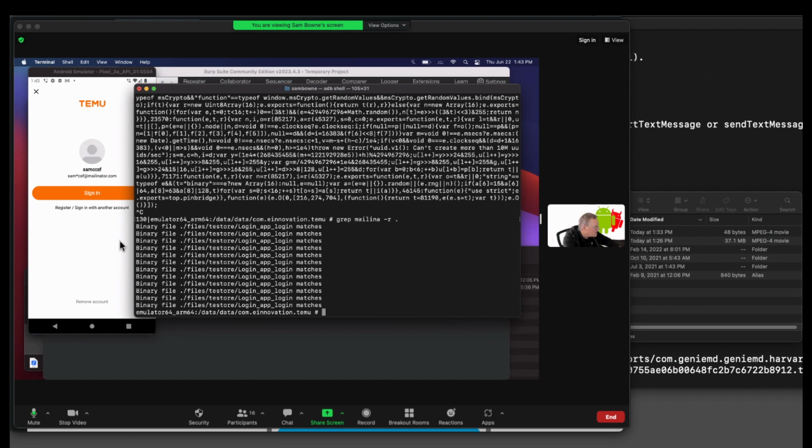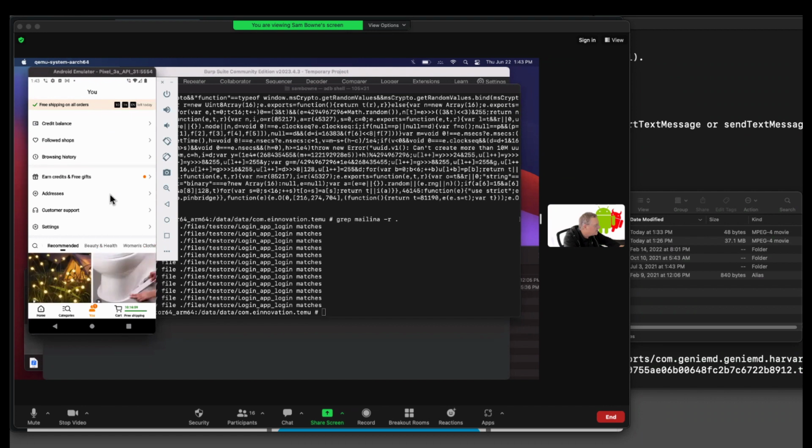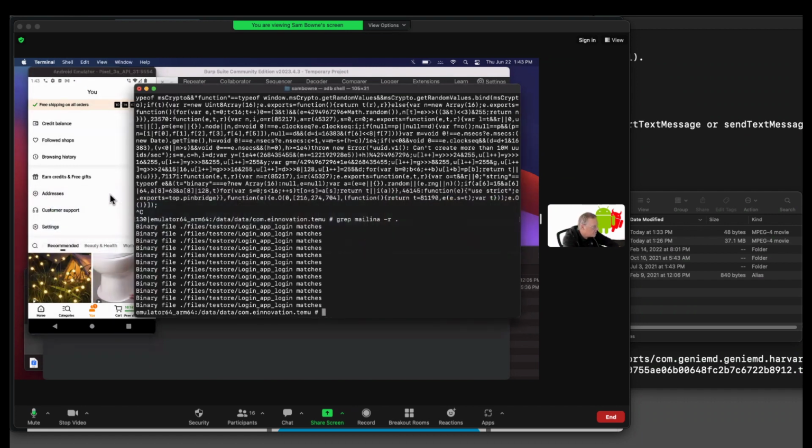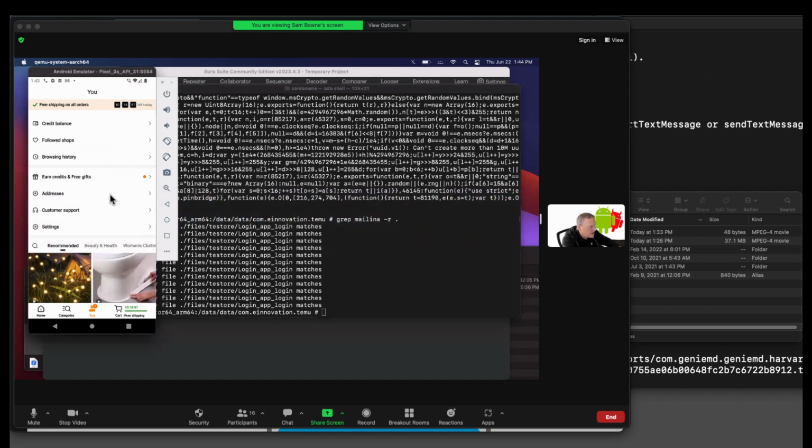Now I want to log in and see if it puts my password in the log when I log in. Now, when I logged in there, it didn't ask me for my name and password. It used some kind of shared data, but it's looking to me like this does what it should do, which is not as common as it should be. What you're supposed to do when you remember me is save a cookie that's just a random number. And then when you log in again, it'll just send that cookie up to the server, not containing your name and password. And that's apparently what they've done here. Or they might have stored the password where you're supposed to store it in the Android keystore.